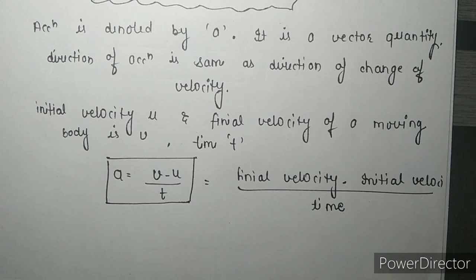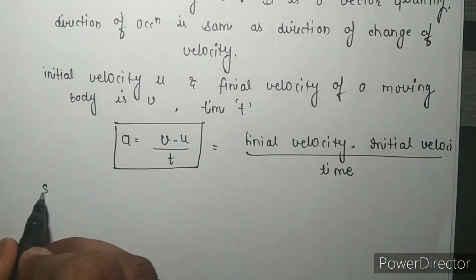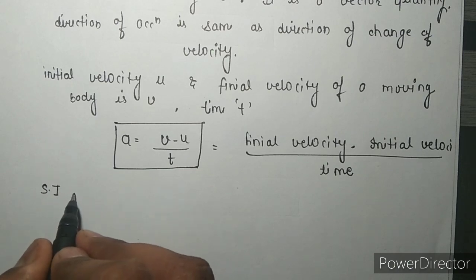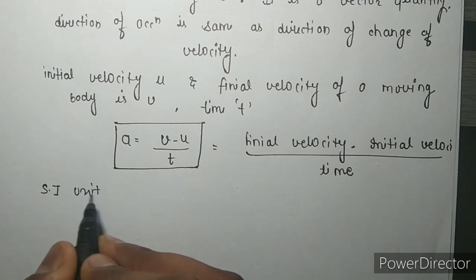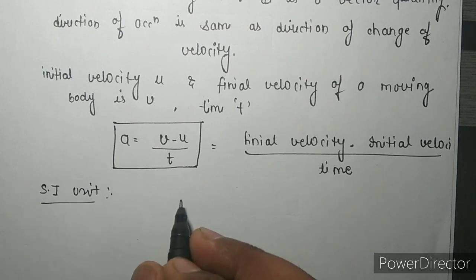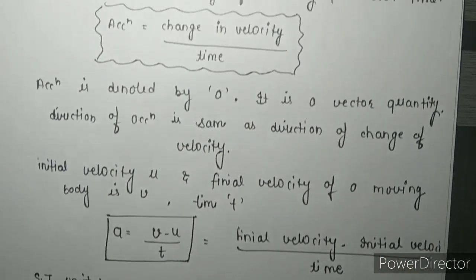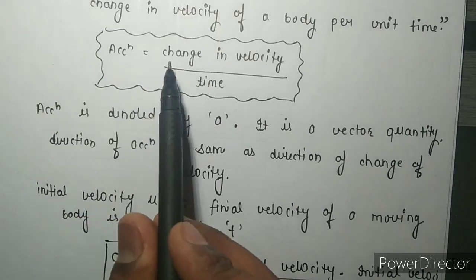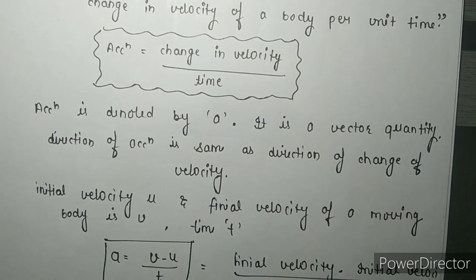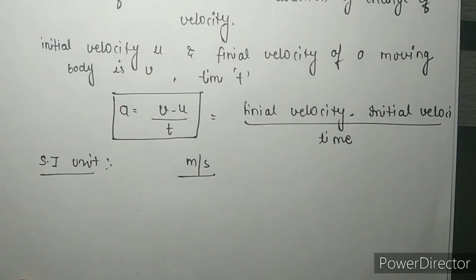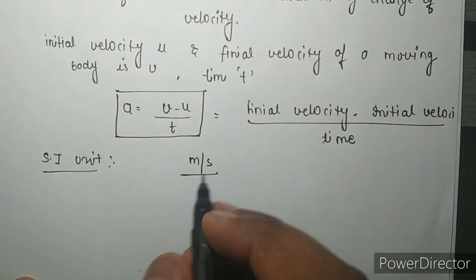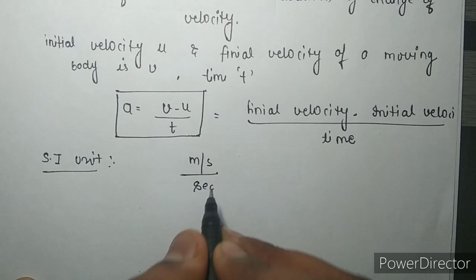Now we discuss its unit. The SI unit, means International System unit, of acceleration: by the formula, acceleration is equal to change in velocity upon time. The unit of velocity is meter per second, upon time, means upon second.